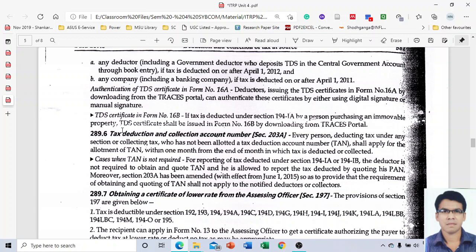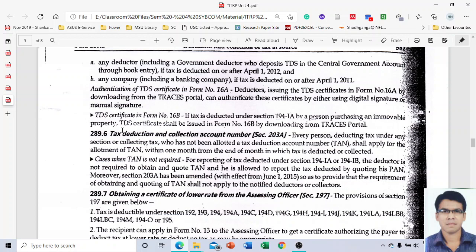Point number 3, the certificate of lower tax shall be issued directly to the person who is responsible for deducting the tax, under advice to the person who made an application for the issuance of such certificate. This certificate shall be valid only with regard to the person who is responsible for deducting the tax and named therein. If the number of persons responsible for deducting the tax is likely to exceed 100, the certificate of lower tax may be issued to the person who made the application. And point number 4 says that if the recipient does not have a PAN, he cannot apply for the aforesaid certificate under section 197. So this is the provision of section 197.